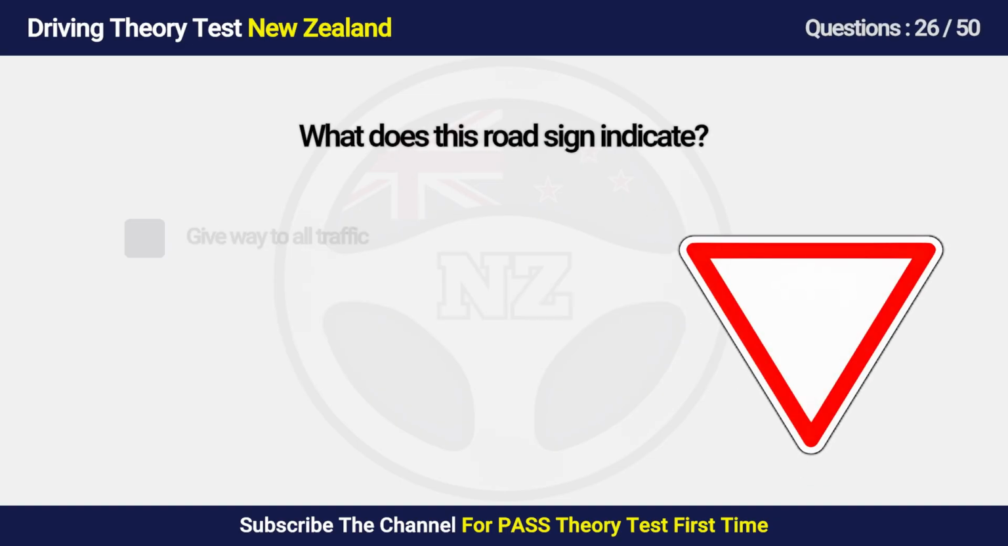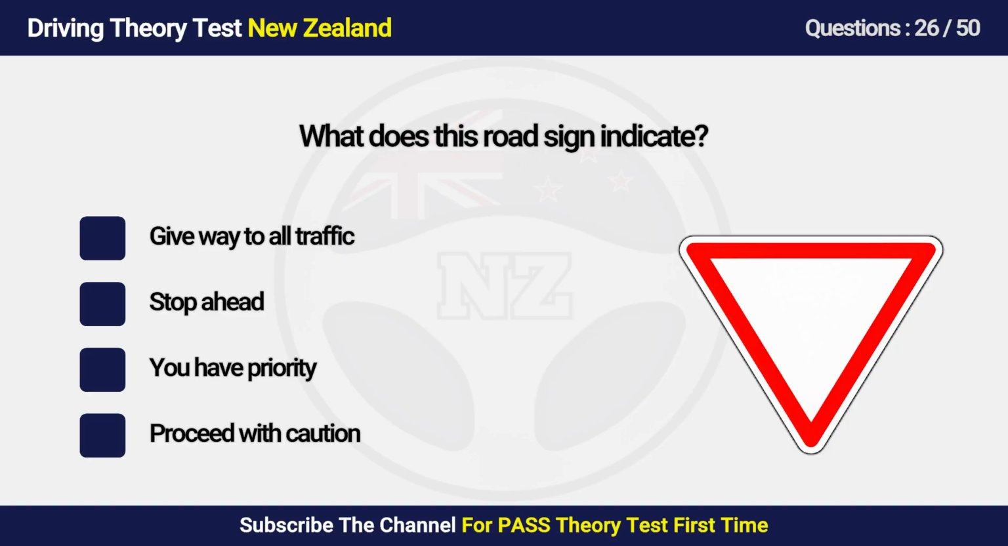Question 26. What does this road sign indicate? A. Give way to all traffic. B. Stop ahead. C. You have priority. D. Proceed with caution.